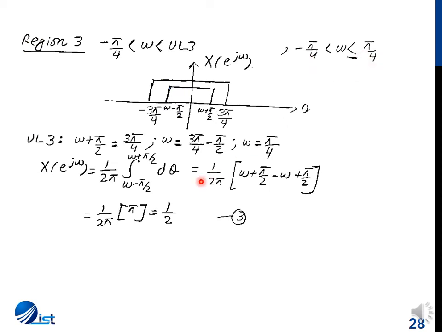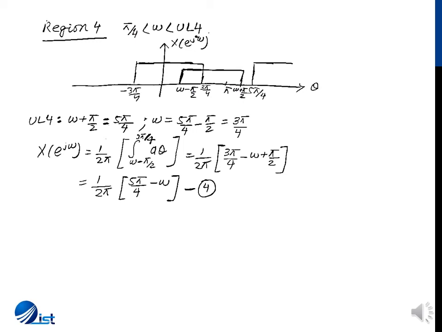When we take the convolution integral for these values, because of the full overlap, the lower limit for integration is omega minus pi by 2 and the upper limit is omega plus pi by 2. So once we integrate it and substitute limits, we get a fixed value of 1 by 2 for X(e^jω) in region 3.